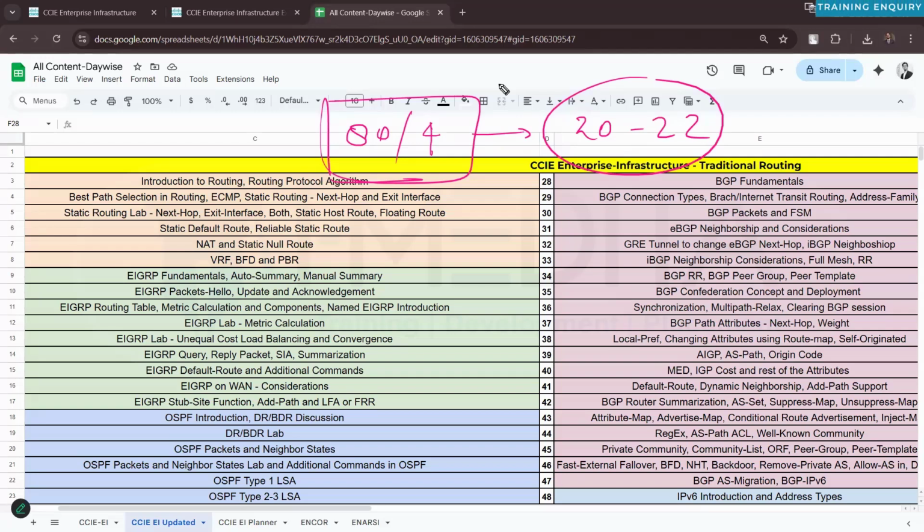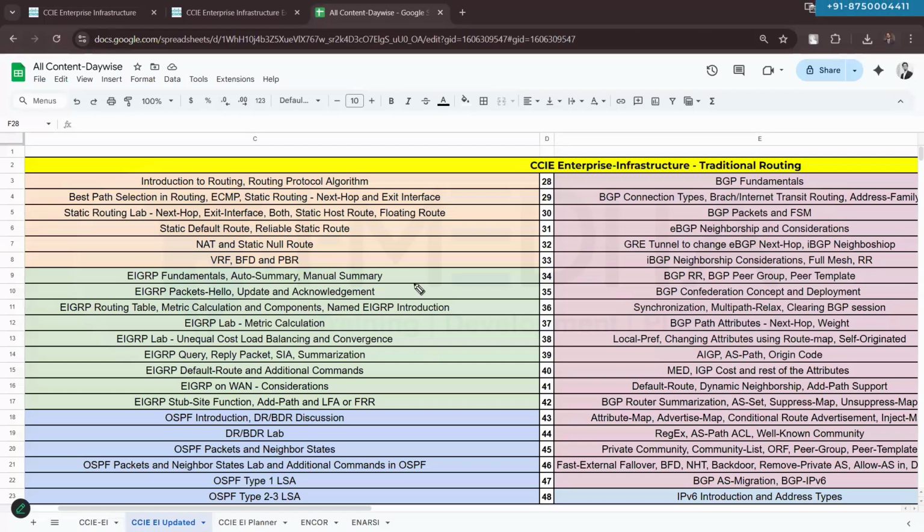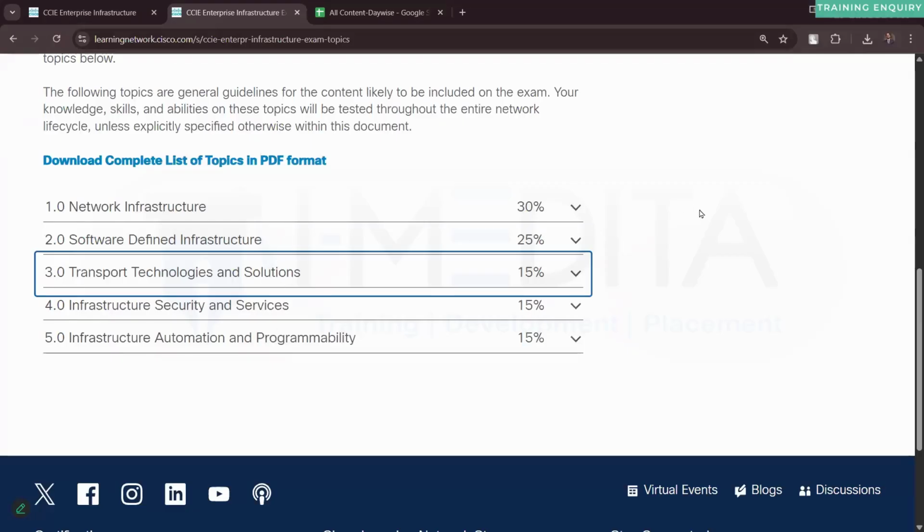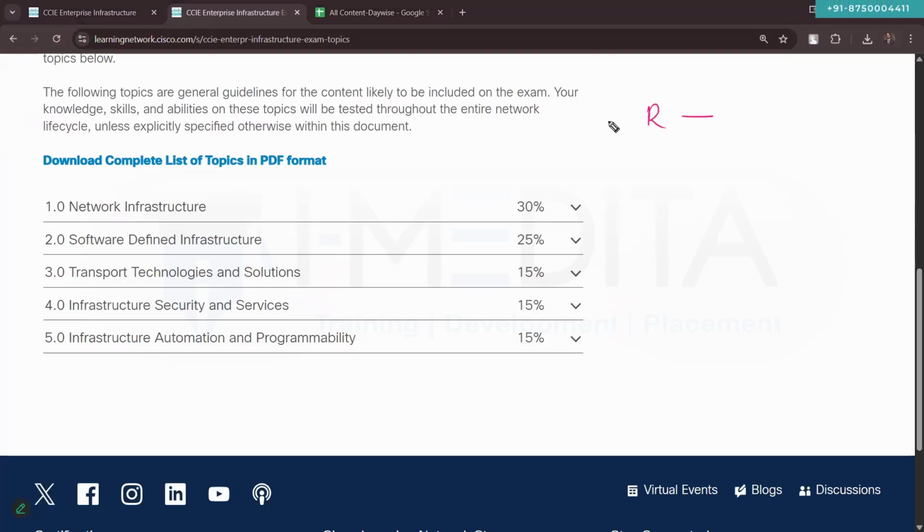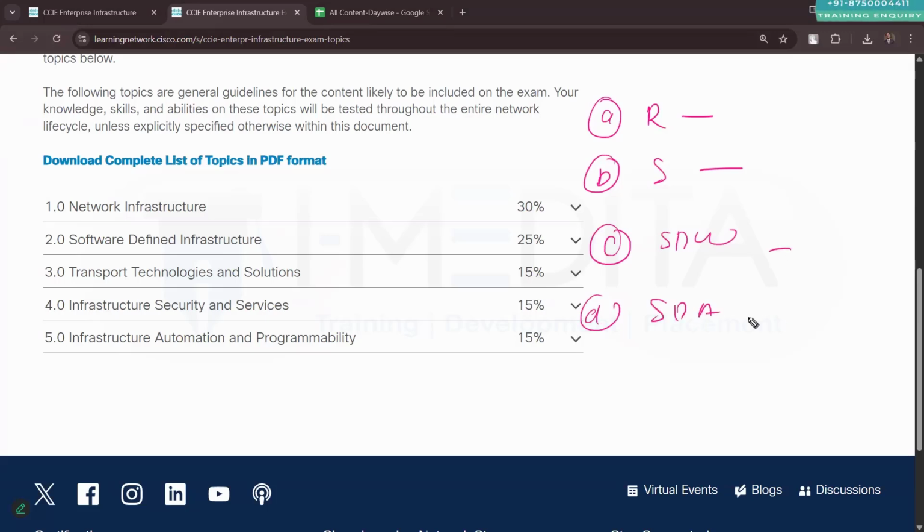Since it's a long time, you can plan everything accordingly, like the labs and everything you will have to do from our content point of view. You can plan the rest of the things accordingly. If you have some time and want to cover the content a little bit faster, for example, while our routing is going on, you can parallelly join some switching batch, or some SD-WAN classes or SDA classes. But if you want to go one by one, it is completely up to you. You can go to the routing, then switching, then SD-WAN, SDA.